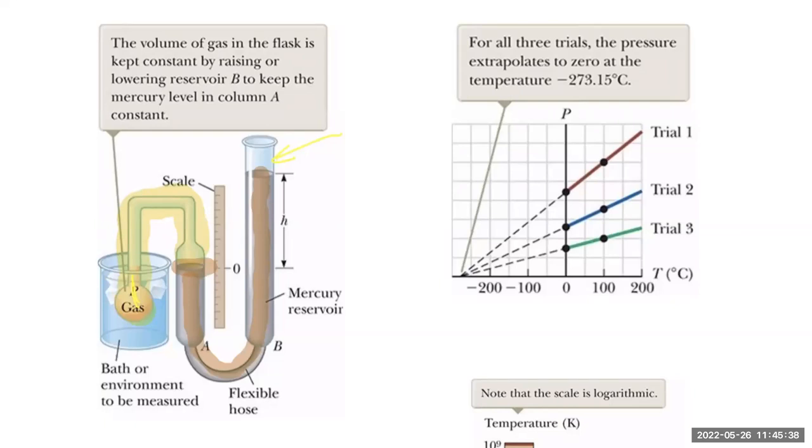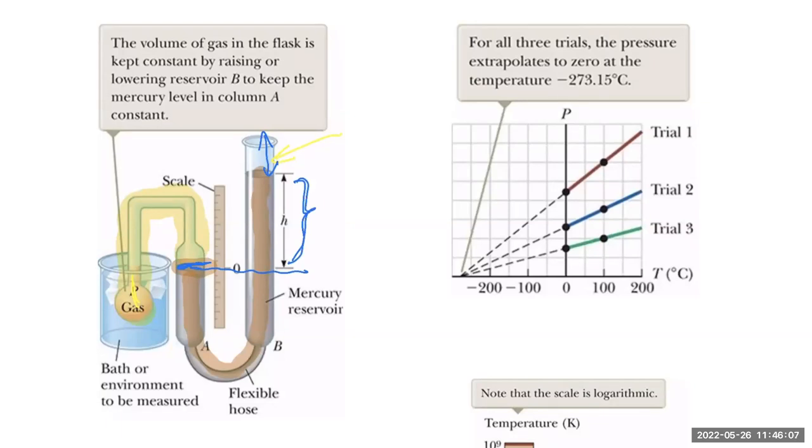By adjusting the height of this tube, I can move the tube up and down, and I can make sure that this level stays the same. That means the volume of this gas trapped in this tube did not change. It's a constant volume. But as a result, the height h in excess of the other side, this is how much higher it is, that height h will change.